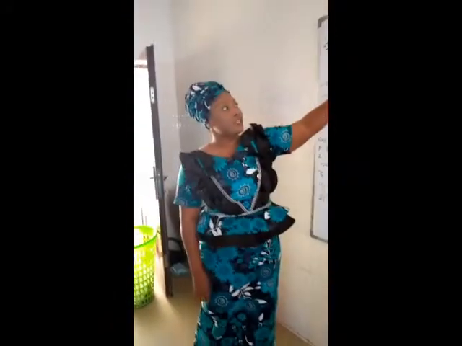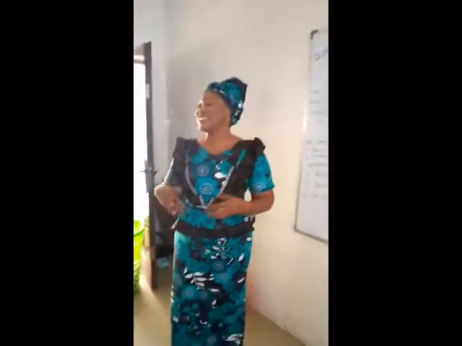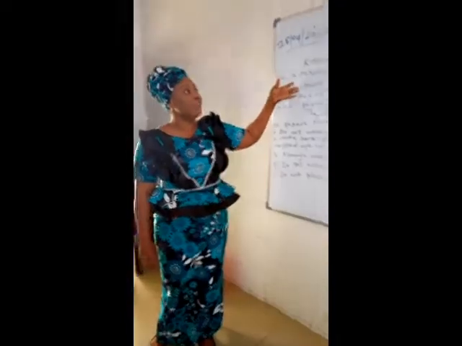So what is kitchen safety? Kitchen safety is the way of preventing accidents in the kitchen. And what are the accidents we can have in the kitchen? Accidents that can occur in the kitchen.